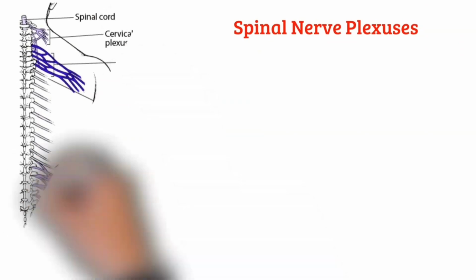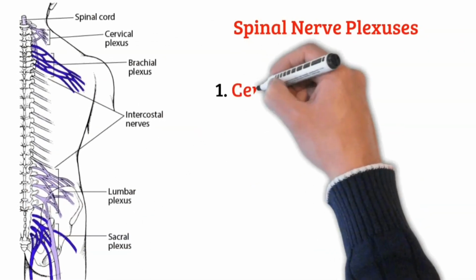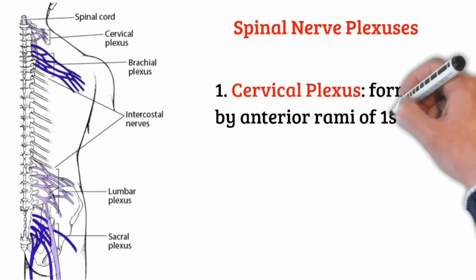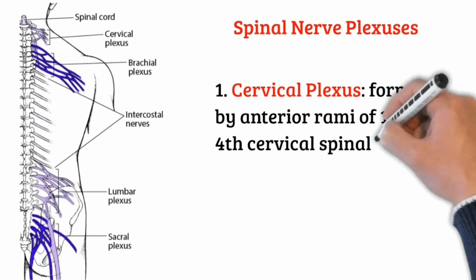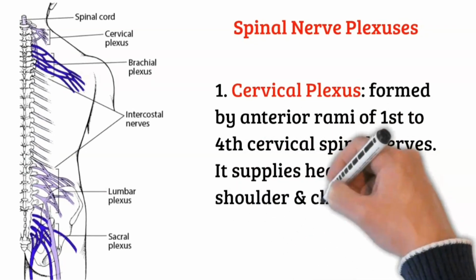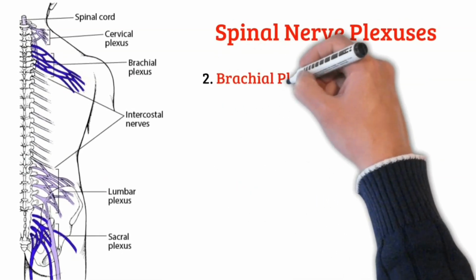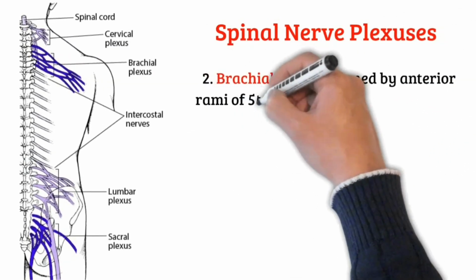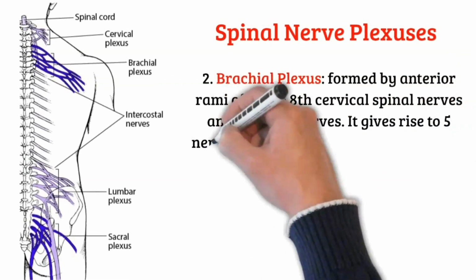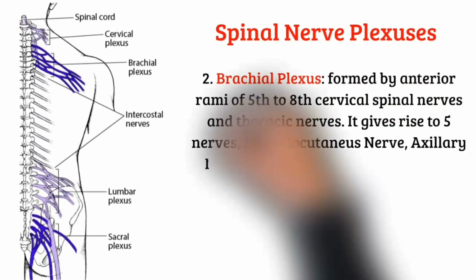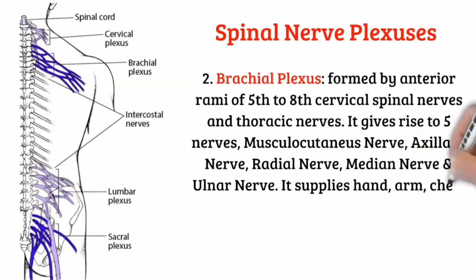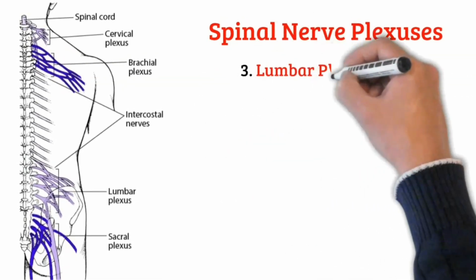Now spinal nerve plexuses. Cervical plexus is formed by anterior rami of first to fourth cervical spinal nerves. It supplies the head, neck, shoulder and chest. Brachial plexus is formed by anterior rami of fifth to eighth cervical and first thoracic nerves. It gives rise to 5 nerves: musculocutaneous nerve, axillary nerve, radial nerve, median nerve and ulnar nerve. It supplies hand, arm, chest and shoulder.